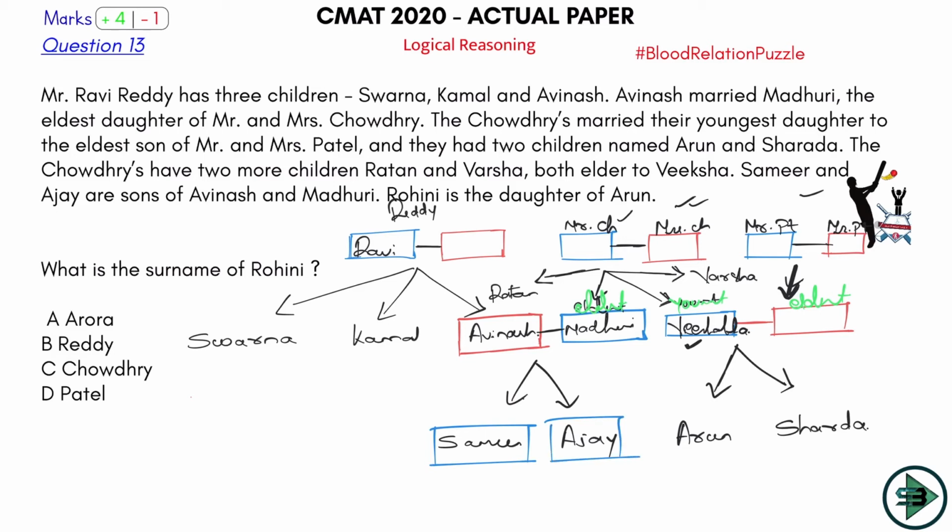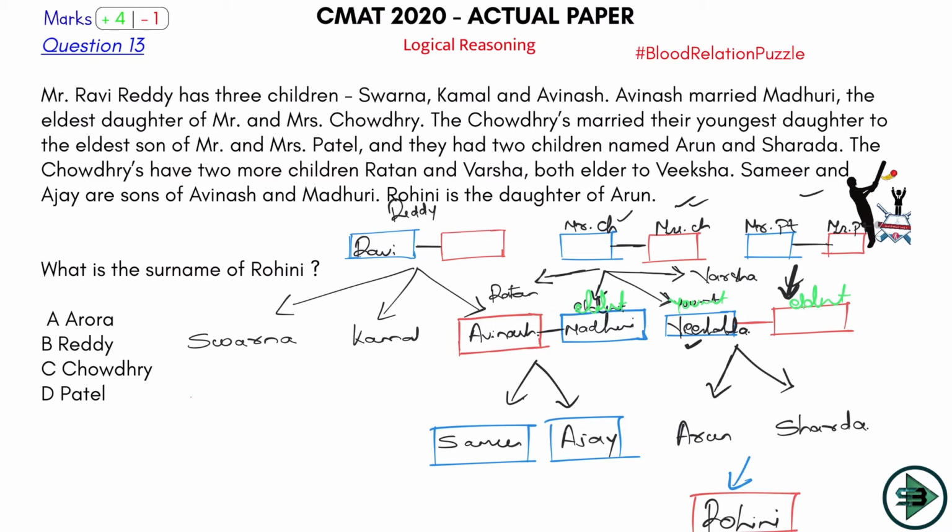And the last one, Rohini is a daughter of Arun. Okay, Rohini is a daughter of Arun. So this is a couple. Their daughter, this would be Rohini. And let's write it here, Rohini. Okay, she's female, so let's put a red circle across it, and that's it. Okay, that's all that we could have done with this puzzle.